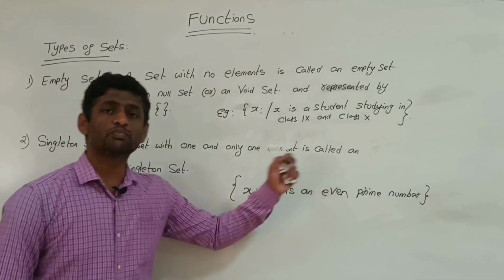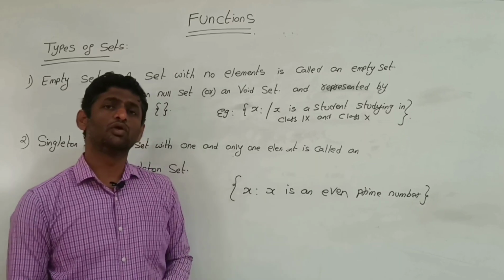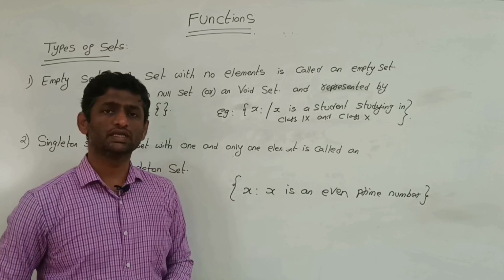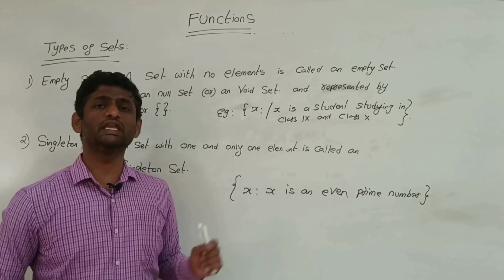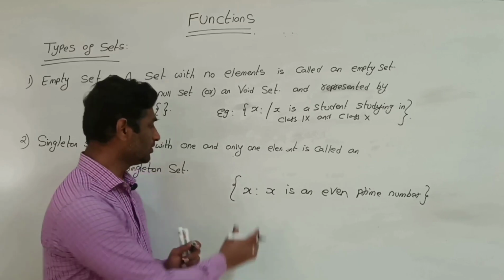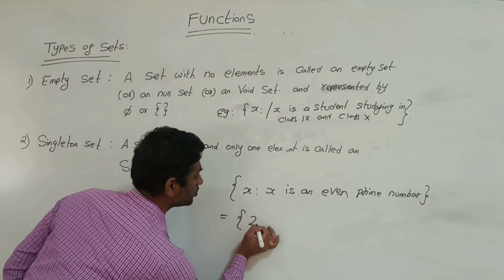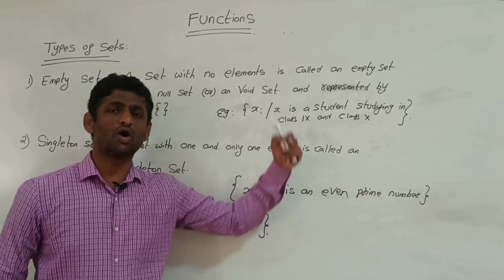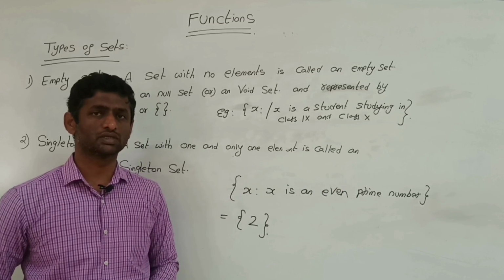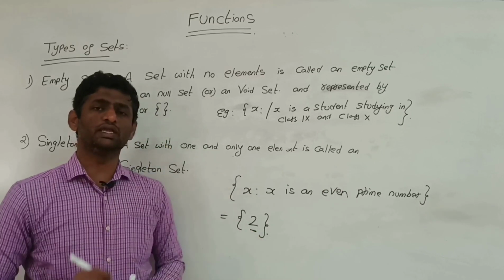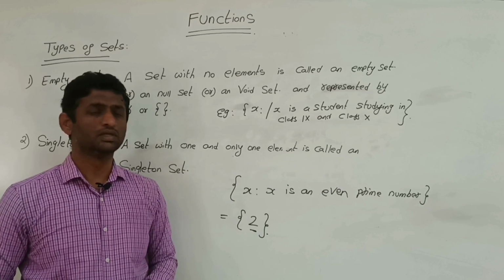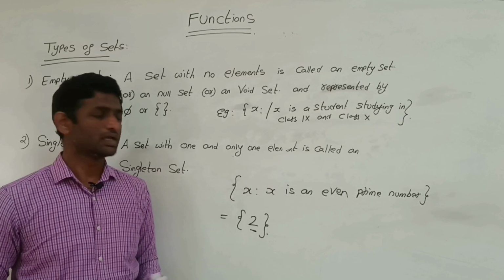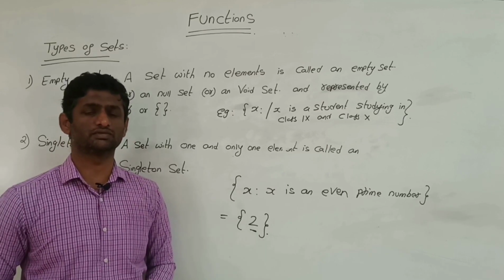Among the prime numbers, which of them are even? Only 2 is an even prime number. So what is x now? It is 2. 3, 5, 7 are odd natural numbers, and this 2 is the only even prime number. So it is a singleton set. It is a set with only one element, and this is an example of a singleton set.